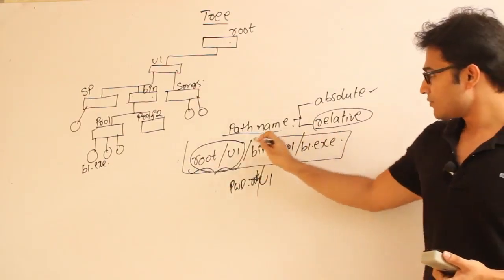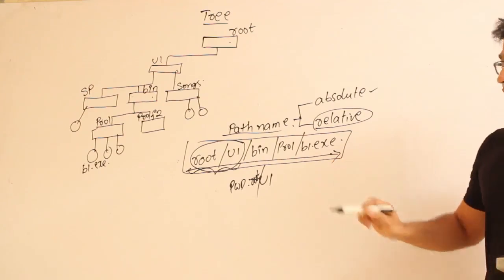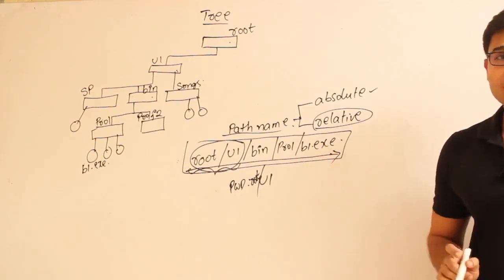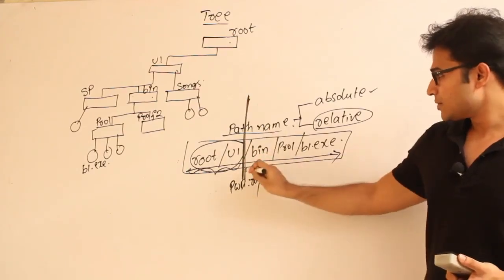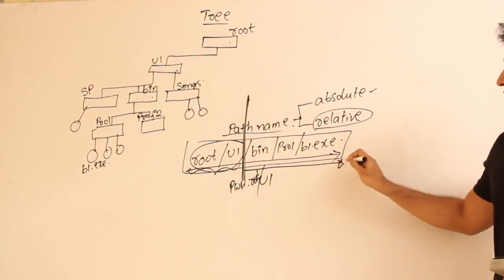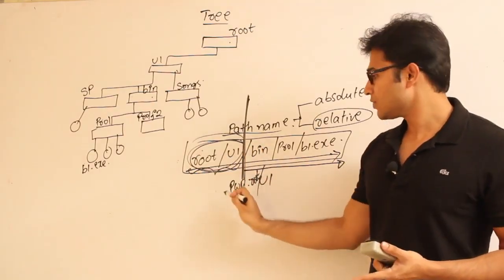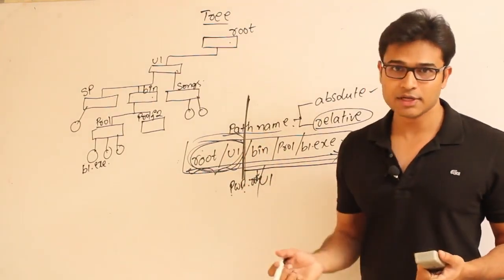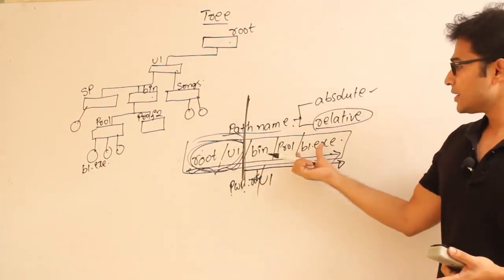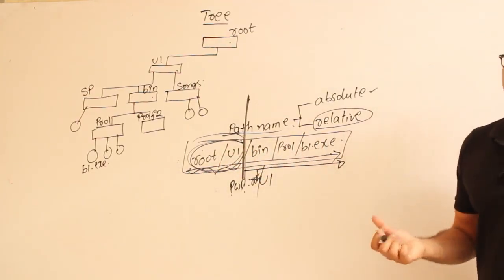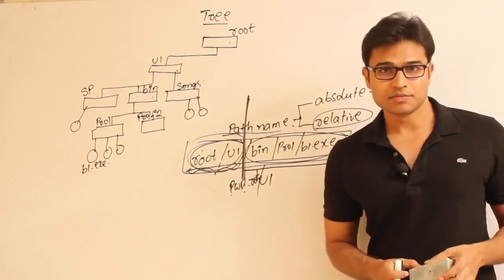So if you specify everything from here to here, from starting to ending, that is called an absolute path name. If you don't specify this part, and you specify only from here to here, then this particular part is understood, or it will be taken from the present working directory variable and added to this, and the search will be done. In that case it is called a relative path name. If you don't specify everything, that is called relative. If you specify everything, that is called absolute.